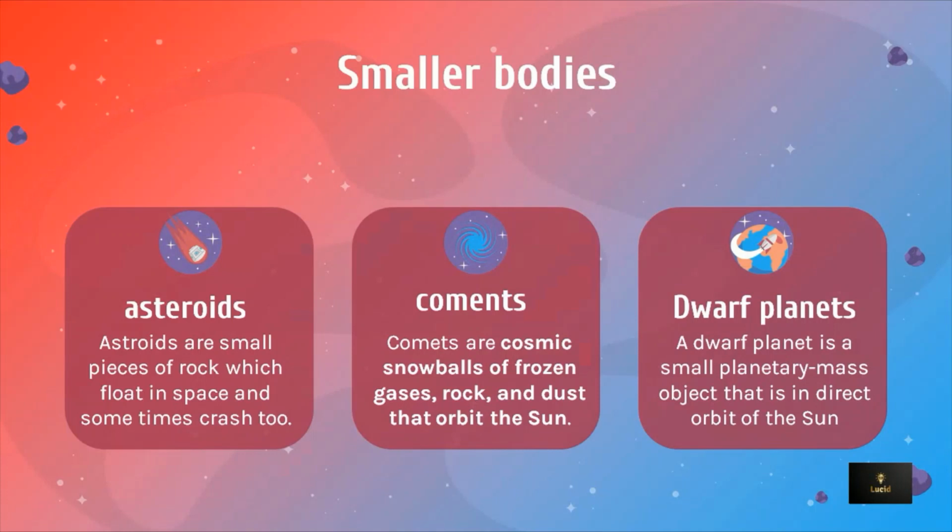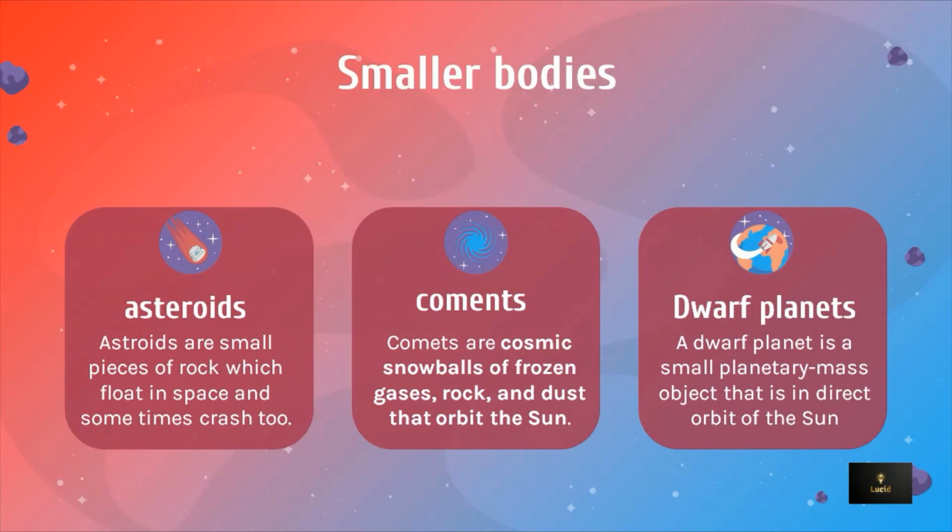Now there are also some smaller bodies in the solar system. Those are asteroids, comets, dwarf planets, galaxies, black holes, stars. I am mentioning 3 of them, which are asteroids, comets and dwarf planets. So what are asteroids? Asteroids are small pieces of rock which float in space and sometimes crash too. They are just floating around the solar system. When they hit something, they come on fire. But when they are very massive, they can damage a whole city.